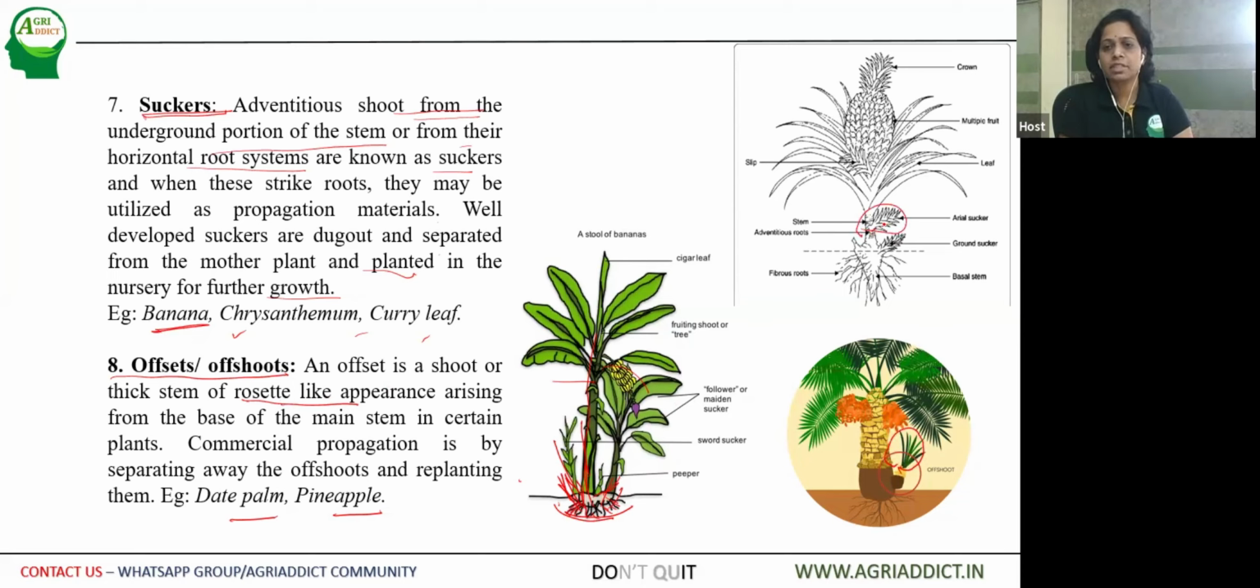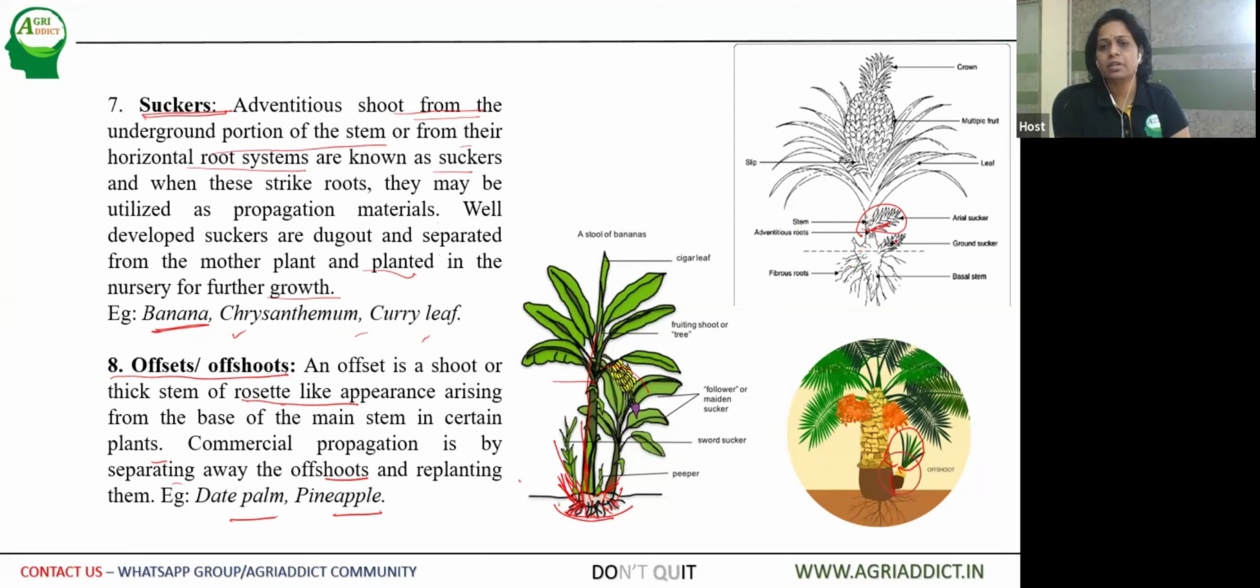one single stem, a condensed stem, where the leaves and the leaf bases are grown at the base of the main stem in certain plants. The commercial propagation is by separating the offshoots and replanting them again. So here you can see the picture of date palm, which produces offshoots, and these can be separated and then planted again.